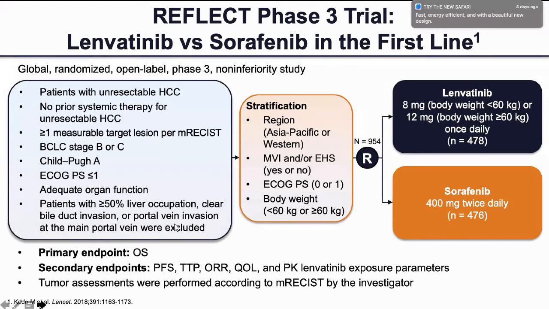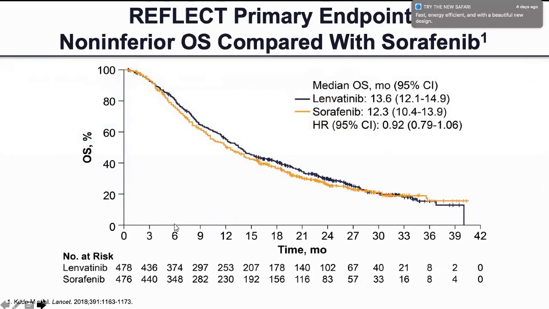This trial was also discussed by Dr. Denny, the REFLECT trial, lenvatinib versus sorafenib, which was a phase 3 non-inferiority study, with patients randomized to lenvatinib in one arm and sorafenib in the other arm. This trial did not find any difference between lenvatinib and sorafenib in OS, and the response rates were better in the lenvatinib arm.